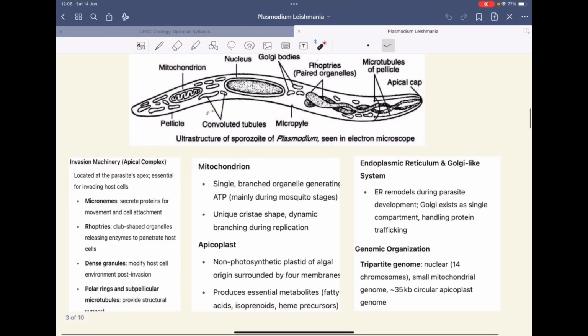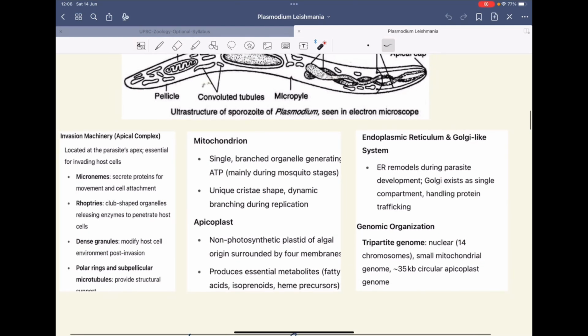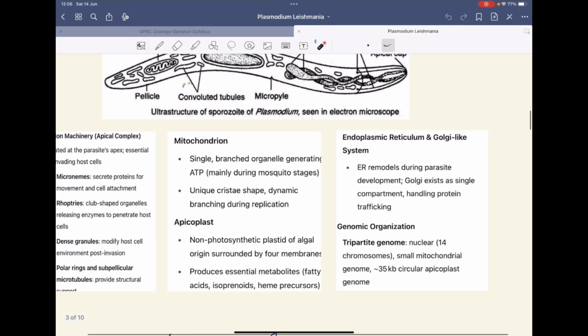You can see that it has an invasion machinery at the top, that is the apical complex. It is located at the apex. It has micronemes and rhoptries. These release the enzymes in order to penetrate the host. Then you will also see some granules and polar rings. They have mitochondrion for generating ATP. There is the apicoplast, a non-photosynthetic plastid of algal origin, surrounded by four membranes.